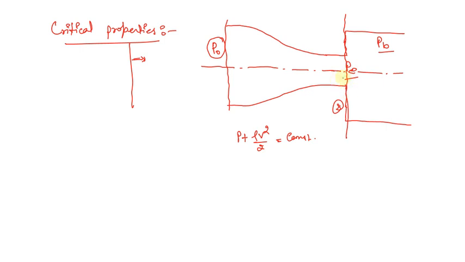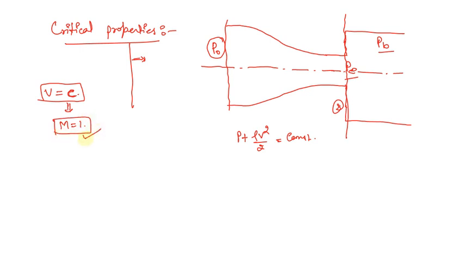If the velocity increases and reaches a certain value, let's say the velocity of sound, that is c, then we can say that the Mach number will be equal to 1.